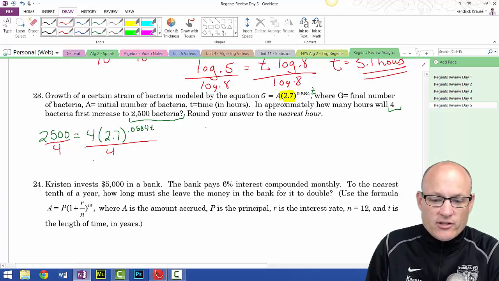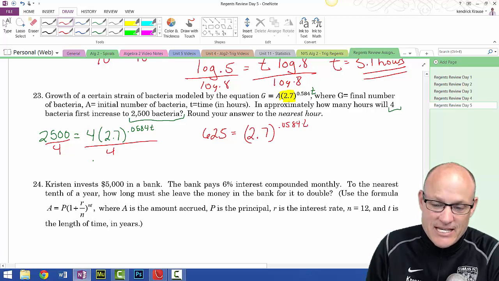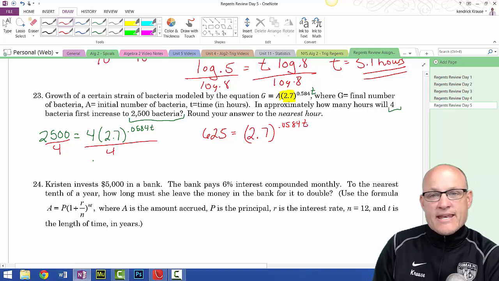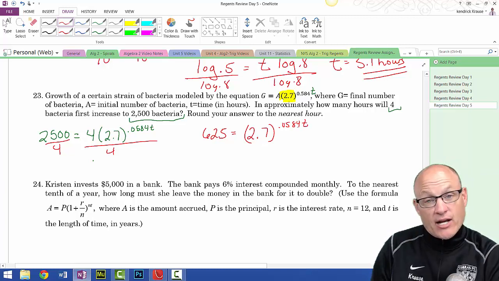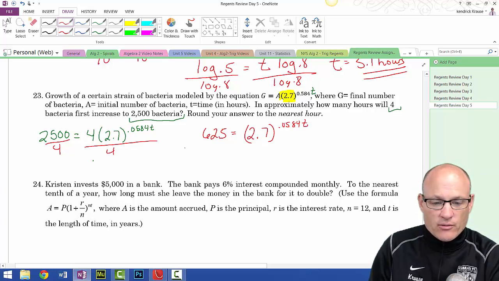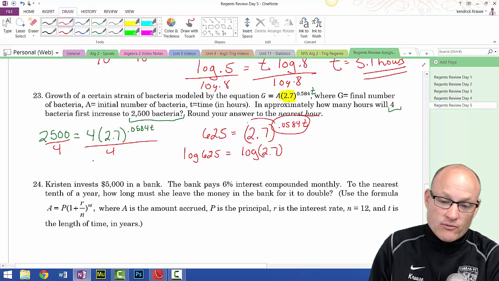So I get 625 is equal to 2.7 raised to the 0.0584 t. Now I have a base to an exponent. In order to solve it, I have to use logarithm. So log of 625 is equal to the log of 2.7, but that thing needs to go out front.